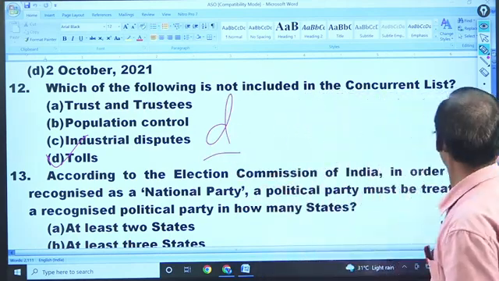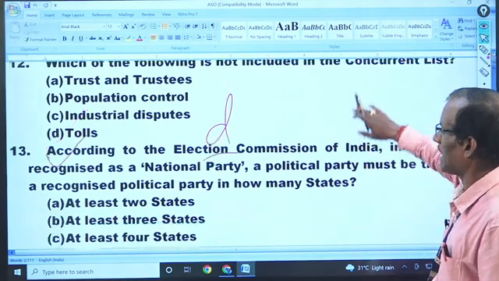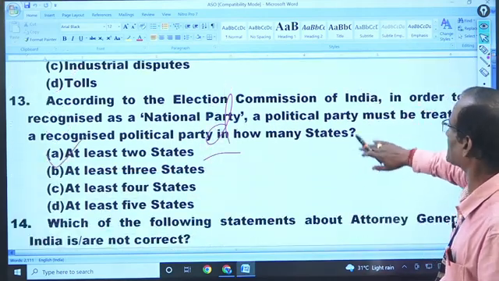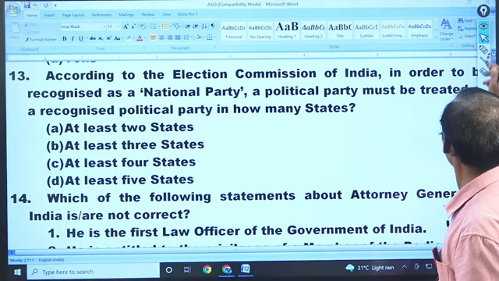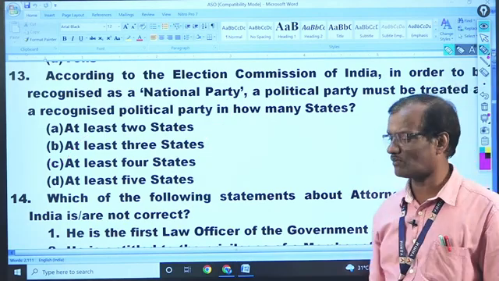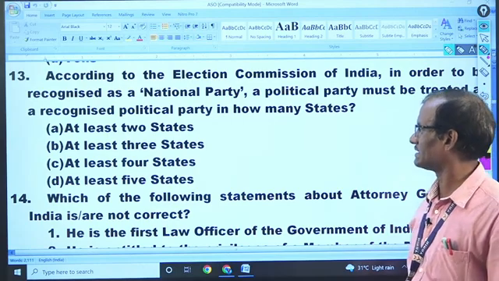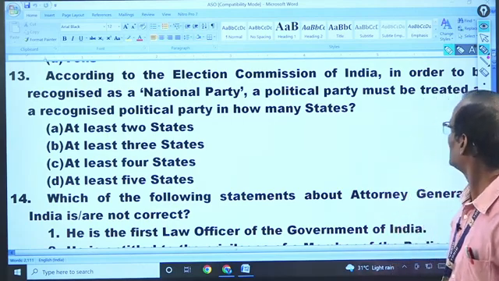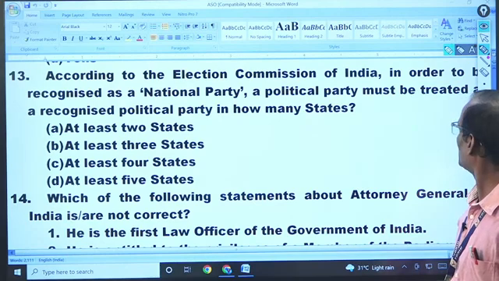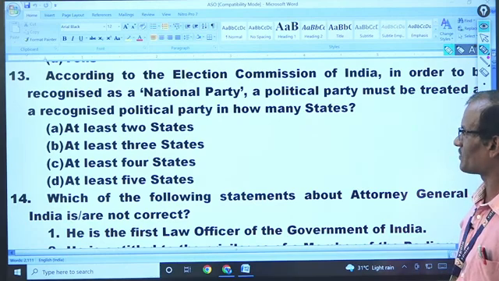Next. According to the Election Commission of India, in order to be recognized as a national political party, a party must be treated as a recognized political party in how many states?